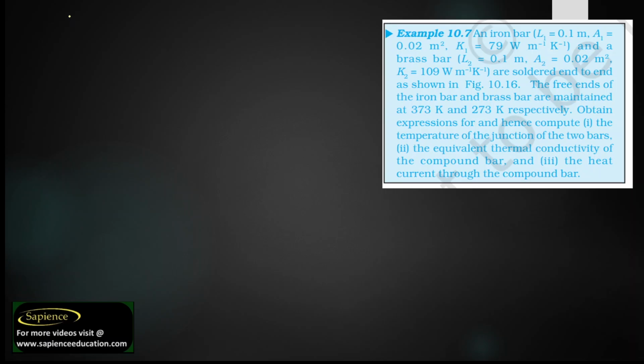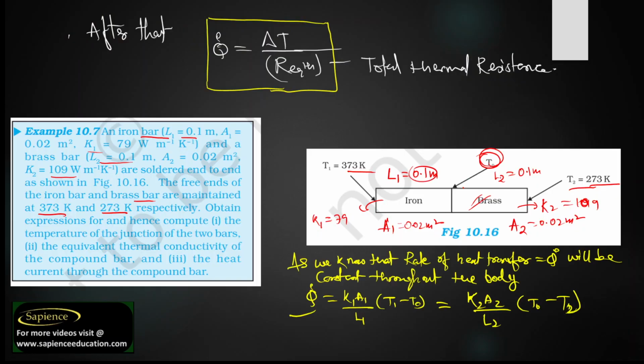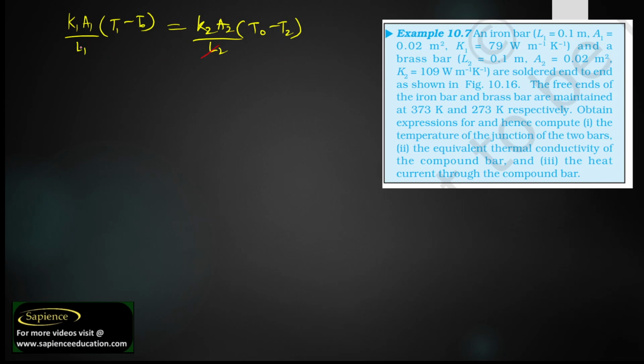Again, I am writing the expression: K1 A1 by L1 into T1 minus T naught, and this is equal to K2 A2 by L2 into T naught minus T2. As we know from the data, the lengths L1 and L2 are the same, and areas A1 and A2 are the same. So we can cancel these, and the area is also the same, so we can cancel this. After cancelling, we need to put the values.